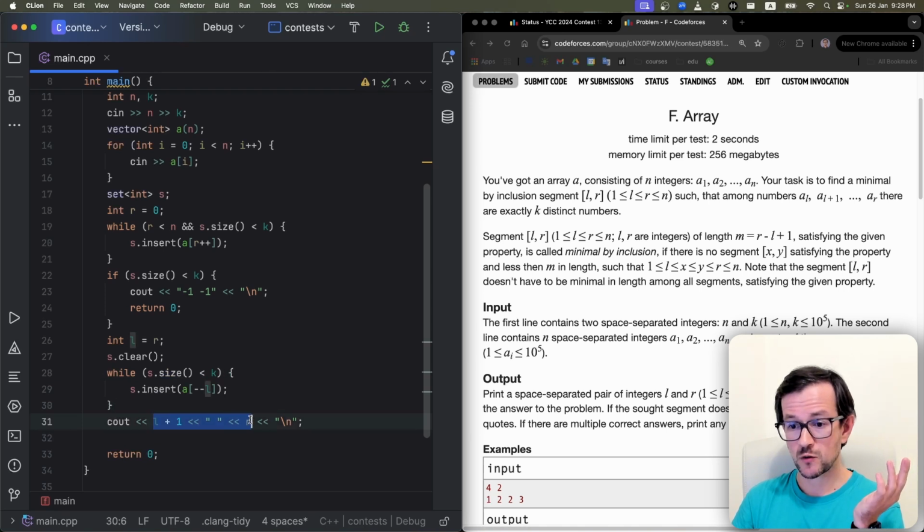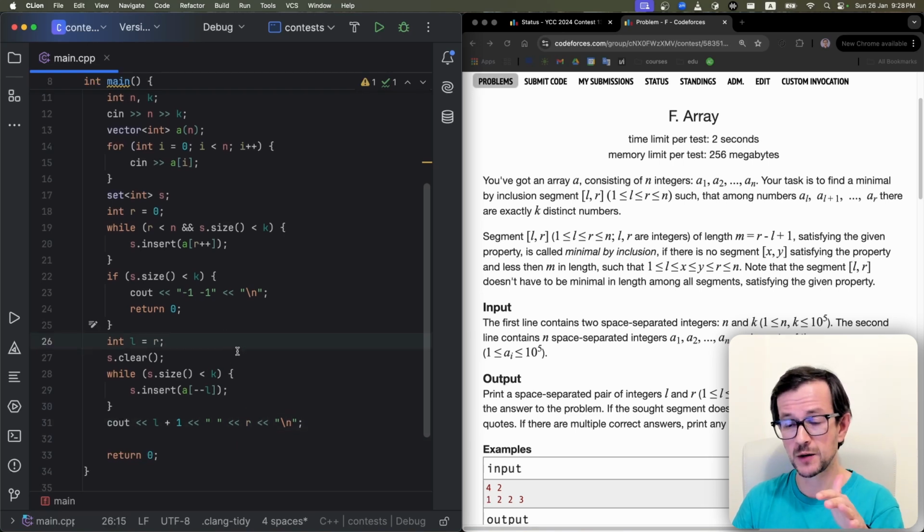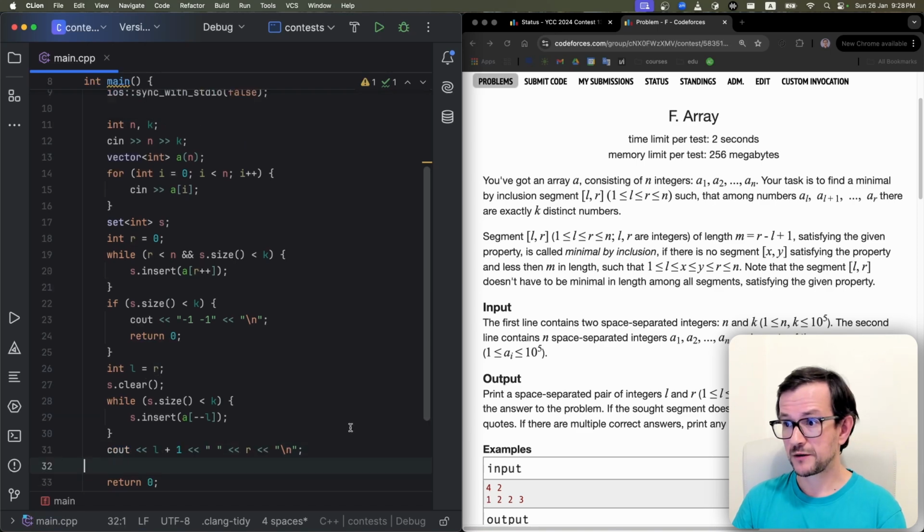Here I just change from 0 notation to 1 notation, and the right pointer is exclusive. I usually keep all the segments in such a way that the left border is inclusive and the right border is exclusive. So the left border is inclusive, so I need to make +1. The right border is exclusive, so the rightmost element is r minus 1, but when I move from 0 notation to 1 notation, we make +1. So this is l + 1, but here it is just r. That's it. That's problem F.